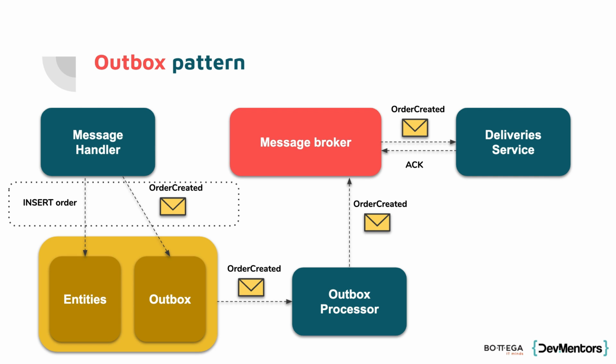We will mark whether the message was published or not. So let's say that every 3 seconds we check whether we have something new in the outbox. Okay, we have a new message, called order created. We'll simply take this from the database and use the message broker to publish the message to the microservices.